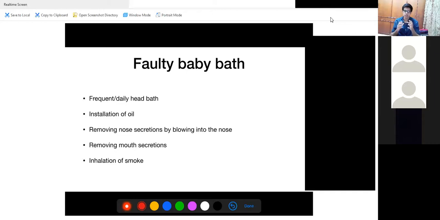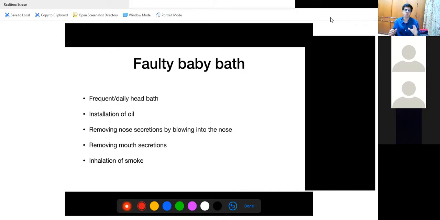Removing nose secretions by blowing into the nose. The workers or the dais who come to a house try to blow into the nose to remove the secretion. That should not be done. Removing mouth secretions. They use their finger and take a mouth swab to remove all the mouth secretions. And last, especially in some states and cultures, after giving the baby a bath, they try to put smoke on the baby's body. Why this should not be done will be explained. So these all are the components of a faulty baby bath that should not be done.